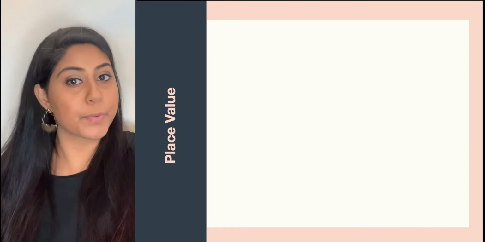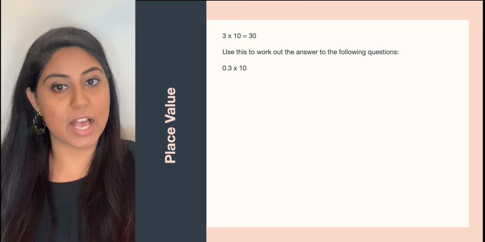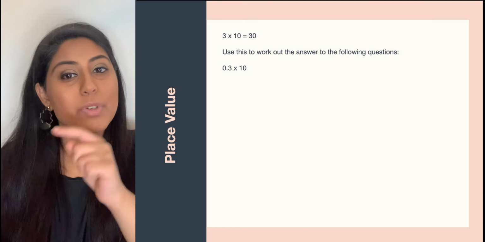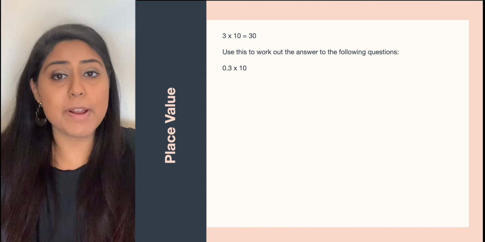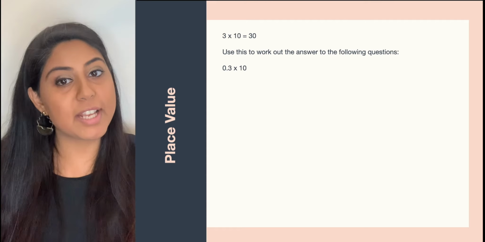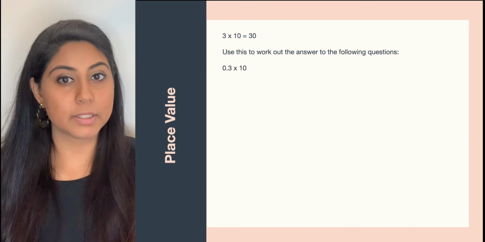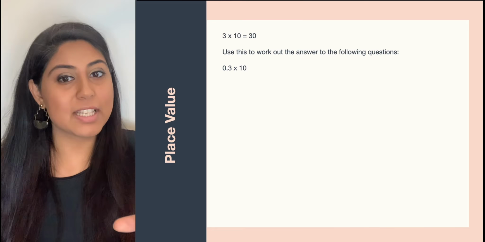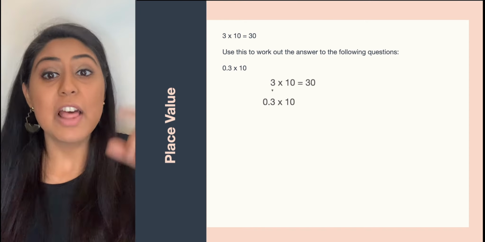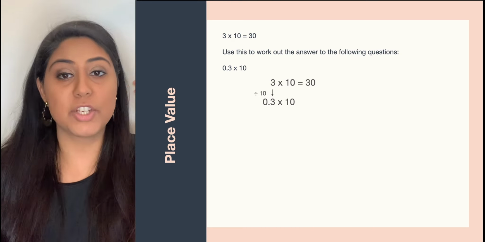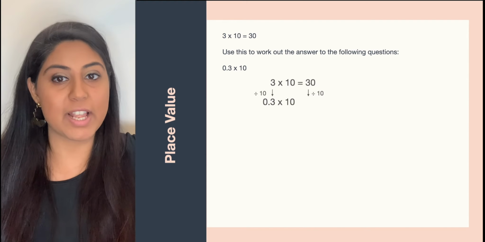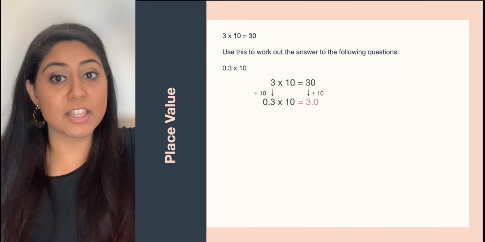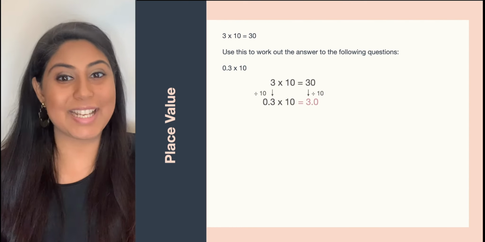So take 3 times 10 equals 30 as a calculation. If I'm going to work out what 0.3 times 10 is, well, I can use my knowledge of 3 times 10 is 30 to work out what 0.3 times 10 is. The 3 now has a different place in the number, so it's got a different value. That means that whatever change I made to the question, I need to change in the answer. It needs to be reflected. So instead of 30, the 30 also needs to be divided by 10 to get to 3.